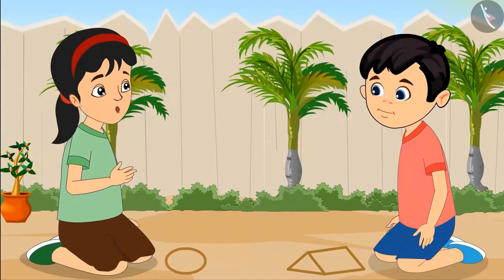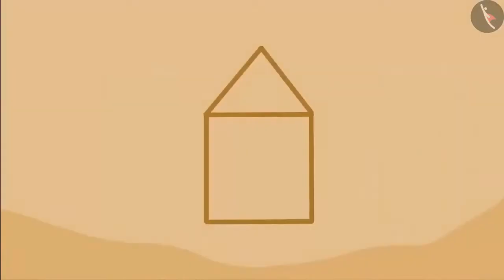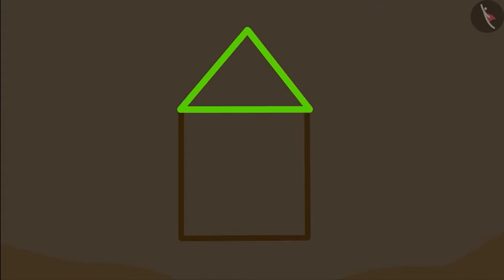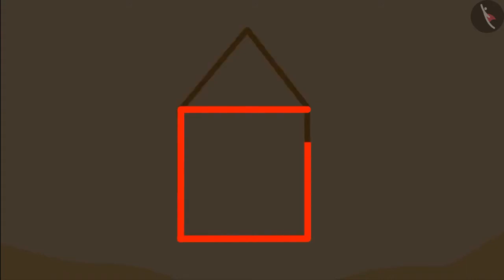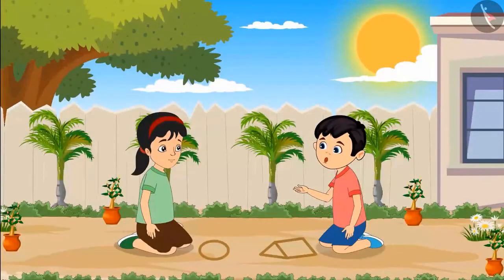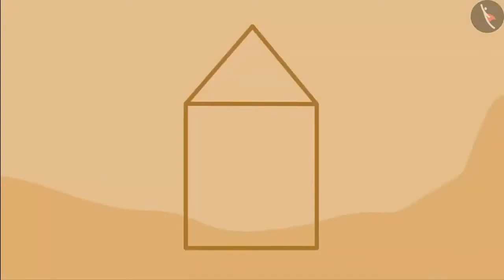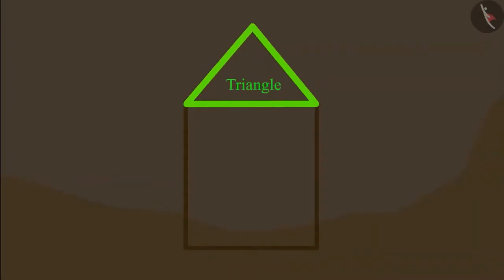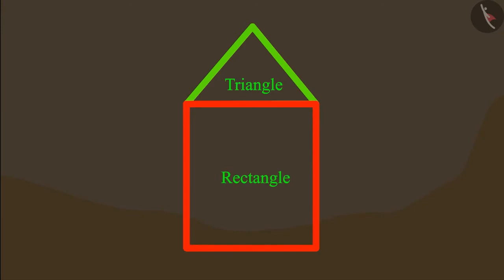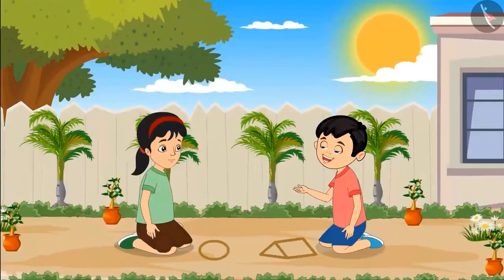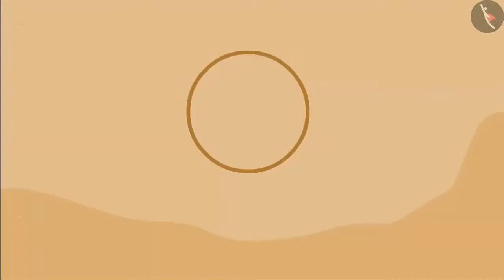Oh wow, Chotu! This house is made of different shapes. This is a shape made of 3 sides. And this is a shape made of 4 sides. Yes, Pinky. Do you remember what Ma'am told us yesterday? She told us that a shape made of 3 sides is called a triangle. And a shape made of 4 sides is called a rectangle. Now show me what you have made.